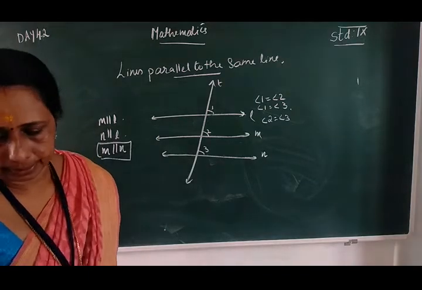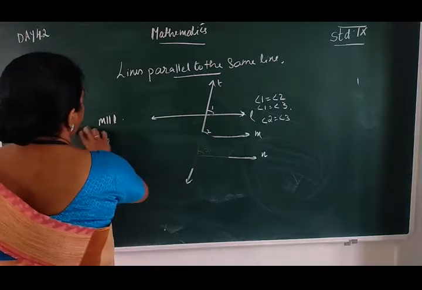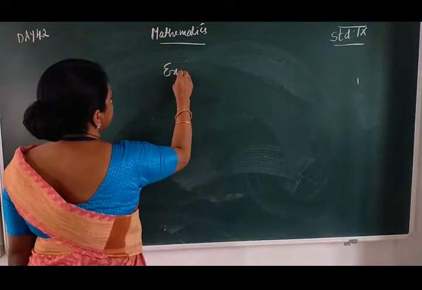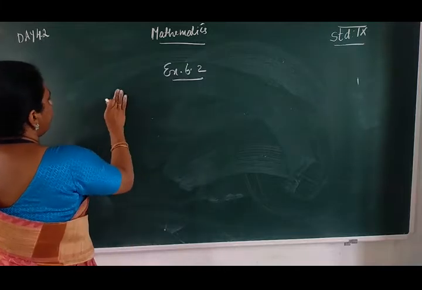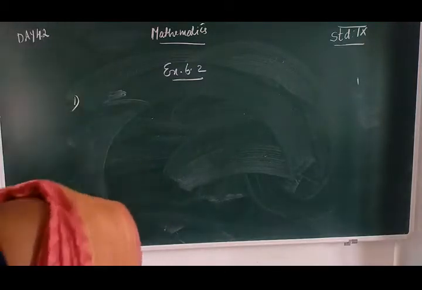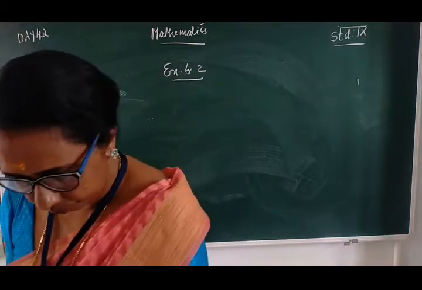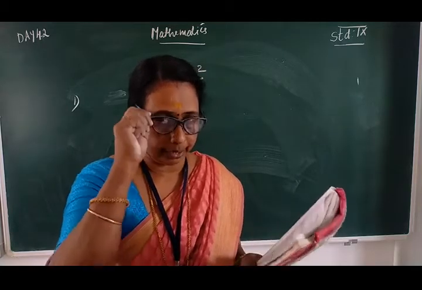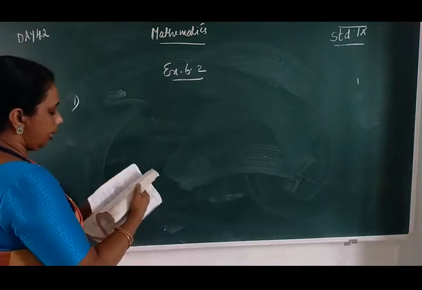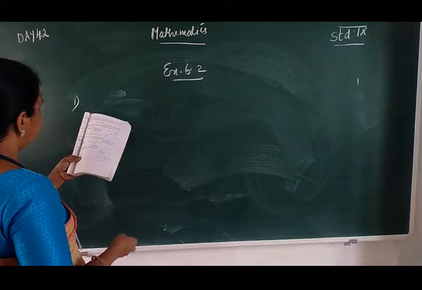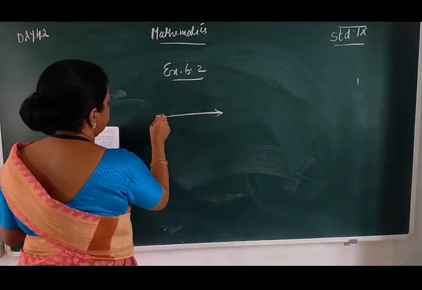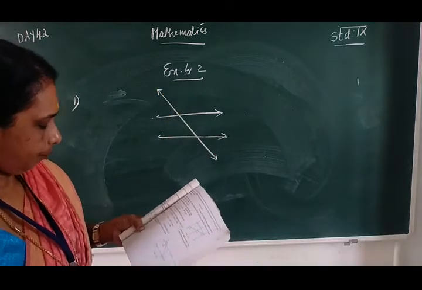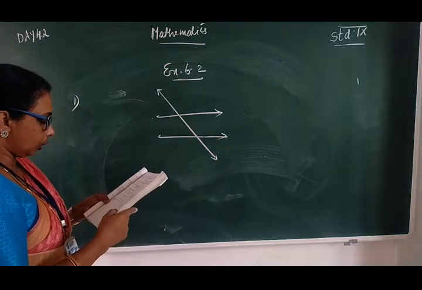Then exercise 6.2. First question. In the given figure, find the values of x and y and then show that AB is parallel to CD.